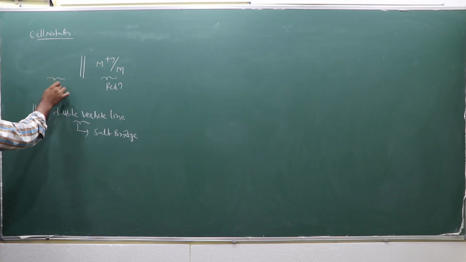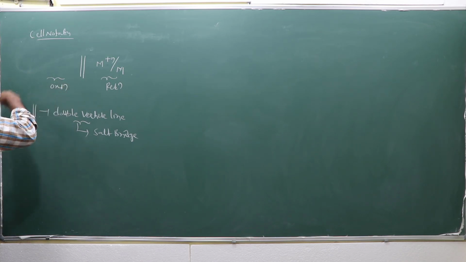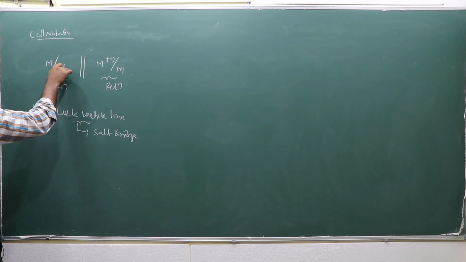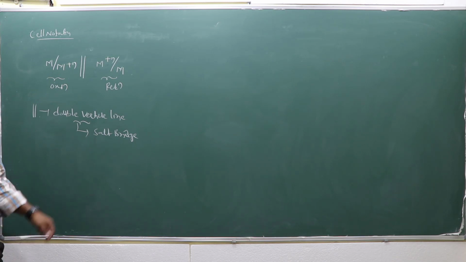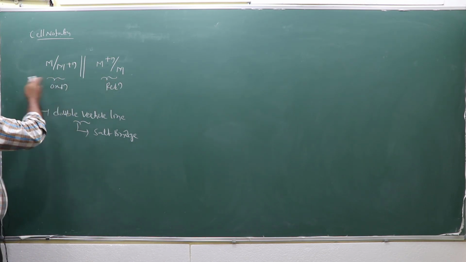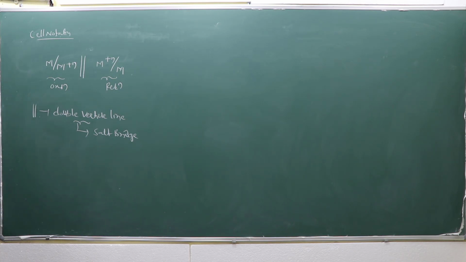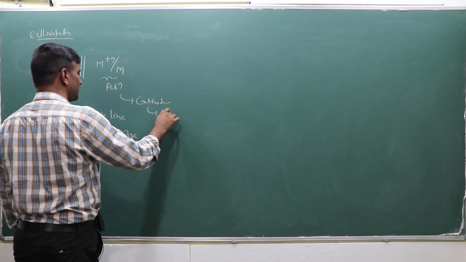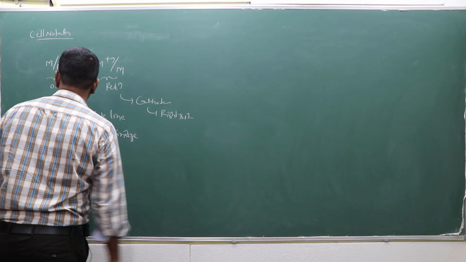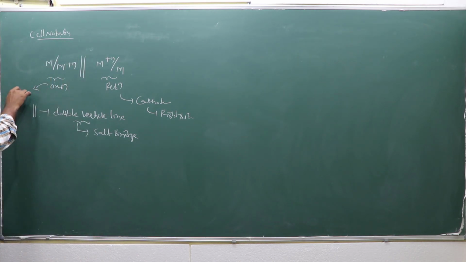And on the left side of the salt bridge, which reaction takes place? Oxidation. A metal becomes M^(n+) while losing n electrons: M gives M^(n+) plus n electrons. This is the oxidation process. So the double vertical line indicates the salt bridge; the right side is reduction and the left side is oxidation. Reduction happens at the cathode, on the right side. Oxidation occurs at the anode, on the left side of the salt bridge.